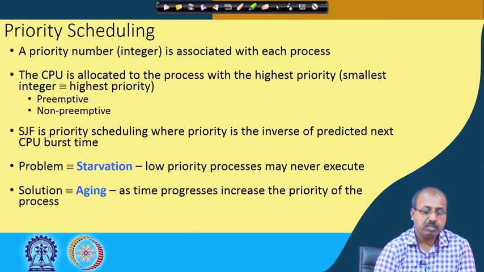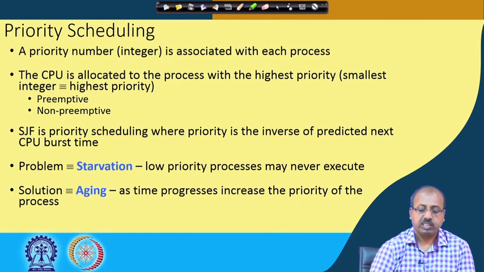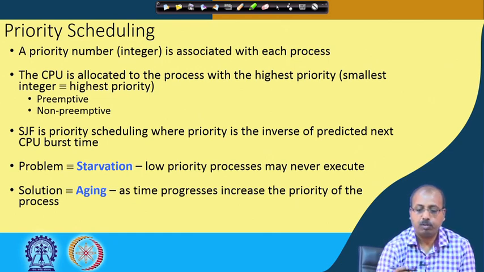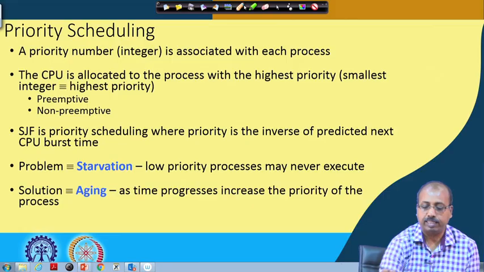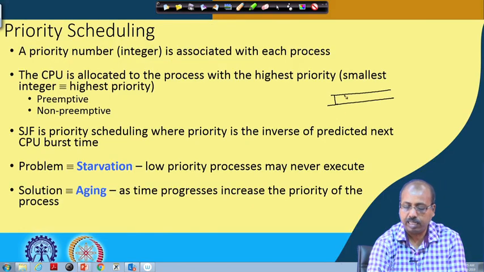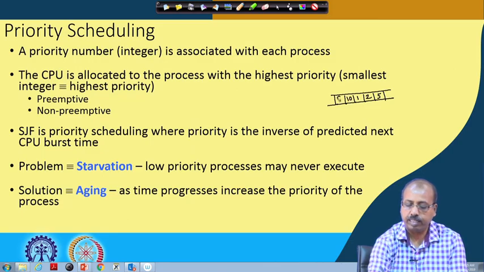This priority scheduling has some difficulties. One is called starvation, because low priority processes may never execute. As I have already said, in the ready queue we have these processes, and they have priorities. Maybe this process is of priority 5, this is of 2, this is of 1, this is of 10, this is of 9, like that.